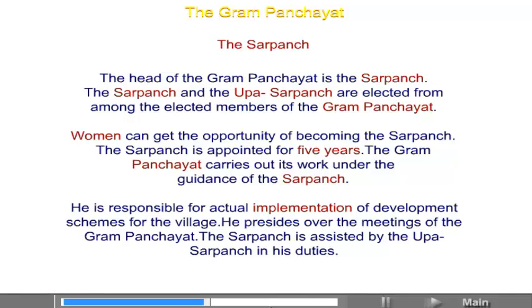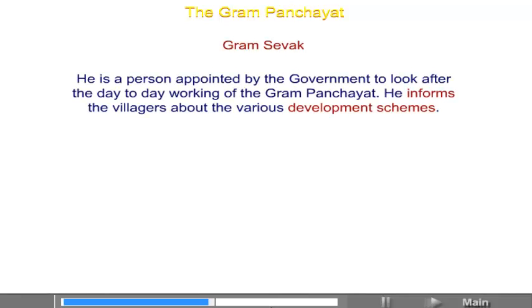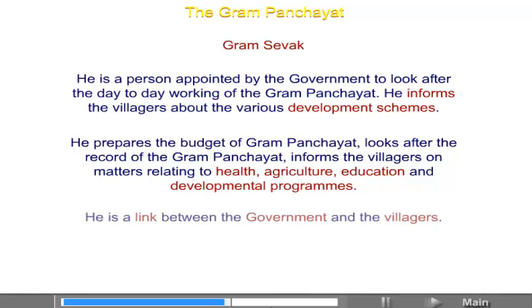The Sarpanch is assisted by the Upasarpanch in his duties. Gram Sevak. He is a person appointed by the government to look after the day-to-day working of the Gram Panchayat. He informs the villagers about the various development schemes. He prepares the budget of Gram Panchayat, looks after the record of the Gram Panchayat, informs the villagers on matters relating to health, agriculture, education and developmental programs. He is a link between the government and the villagers.